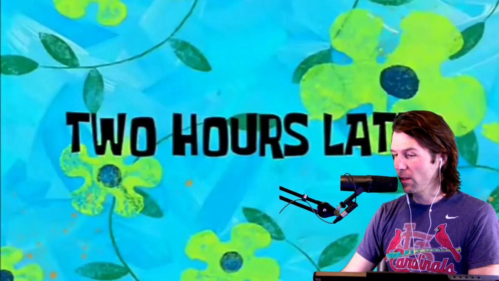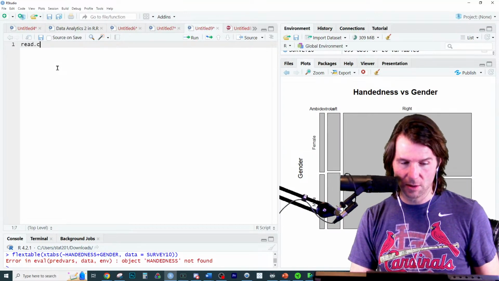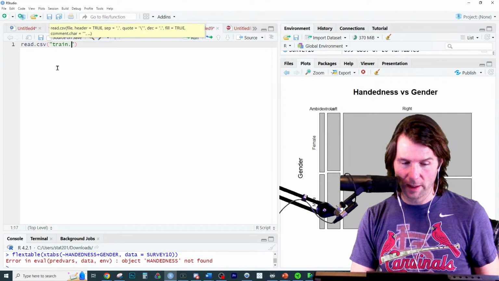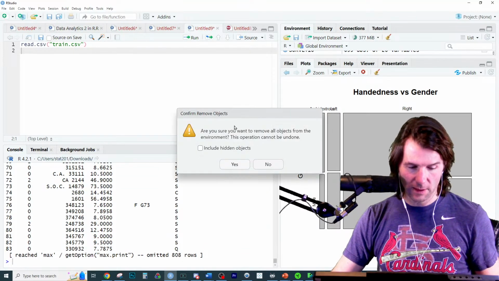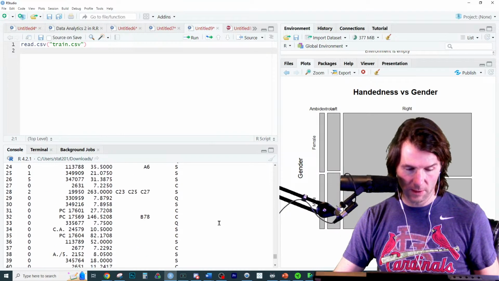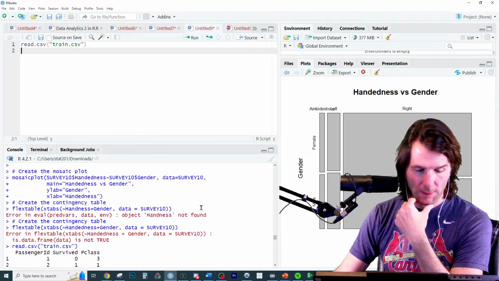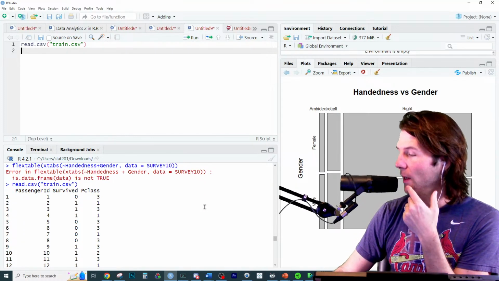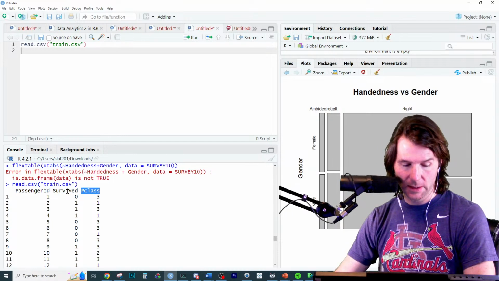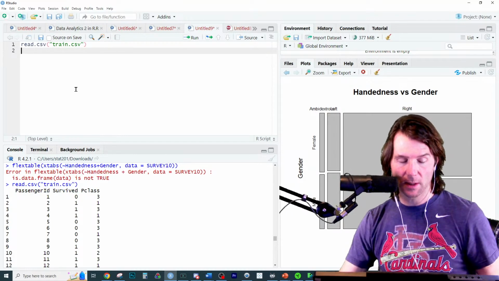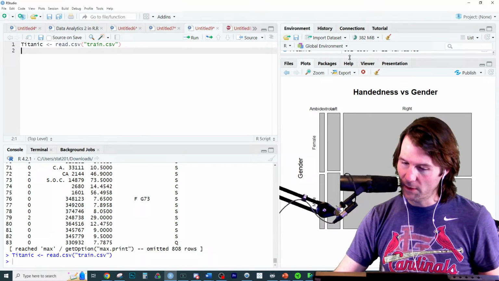So here we go. We're going to take a look inside of R. Let's go read.csv, train.csv. And there's the file right there that looks right. And I think we've done it. Is this the Titanic data? It looks to be. Oh my gosh, those Titanic people? Yeah, there it is. There's the Titanic data. So we can start doing some visualizations. We got the class, if they survived, their passenger ID number right there. And now we have the Titanic data.